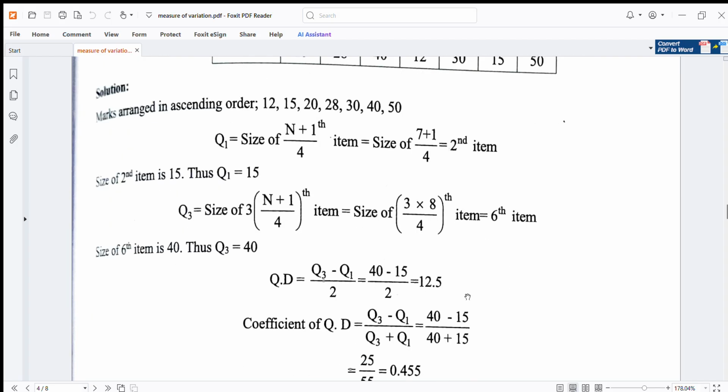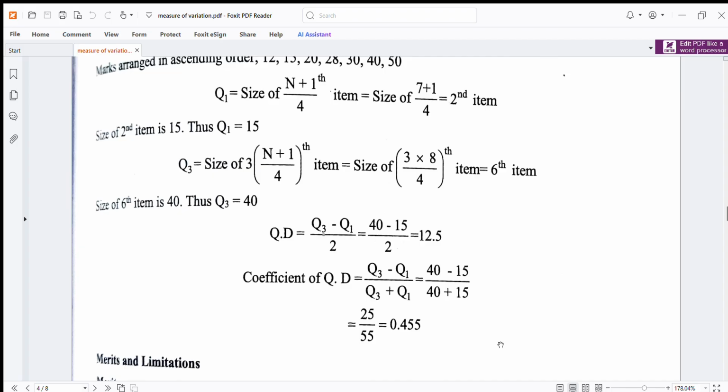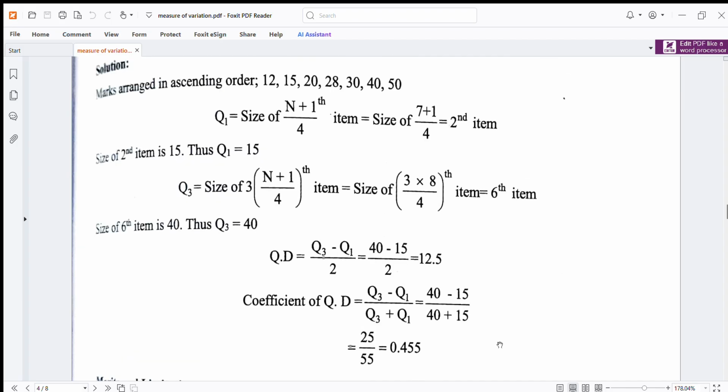Coefficient of quartile deviation is (Q3 minus Q1) upon (Q3 plus Q1), that is (40 minus 15) upon (40 plus 15), which is equal to 25 upon 55, equal to 0.455. This is the coefficient of quartile deviation.